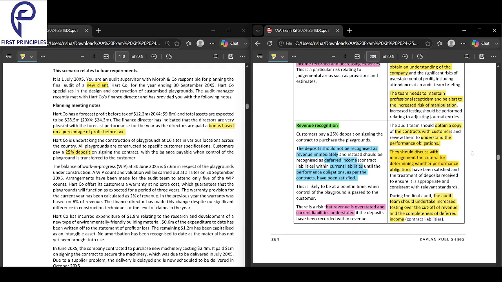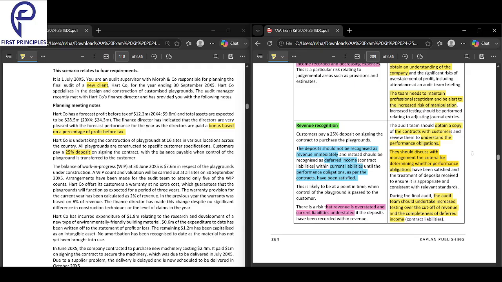What should the audit team do? They should undertake increased testing over the cutoff of revenue and the completeness of deferred income. The audit team should ensure that they undertake a lot of testing.